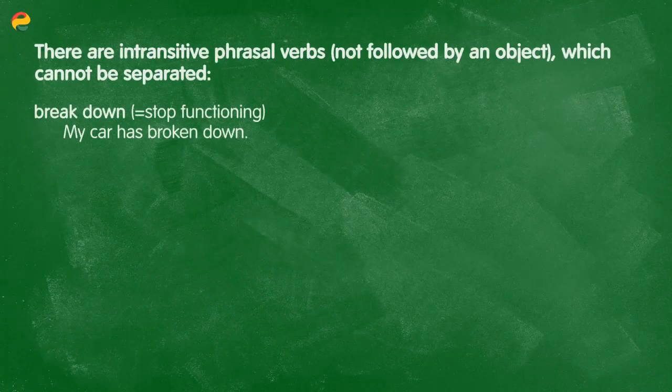There are also some intransitive phrasal verbs, and intransitive, meaning without an object, intransitive phrasal verbs cannot be separated. They will always appear together. And let's look at some examples of intransitive phrasal verbs. The first example, to break down or to stop working. Like in the sentence, my car has broken down. Another example, to come back, meaning to return. I came back to school after I left because I had forgotten a book.